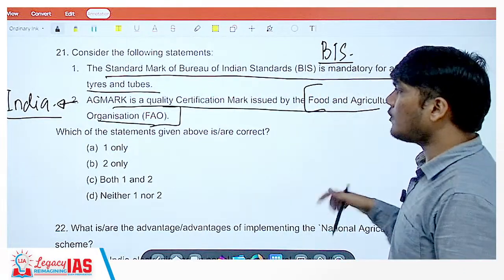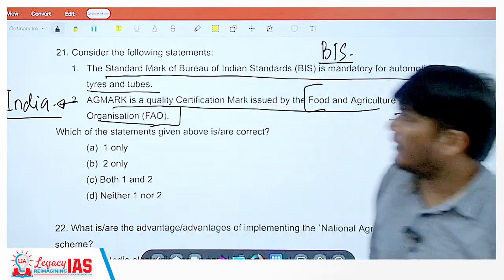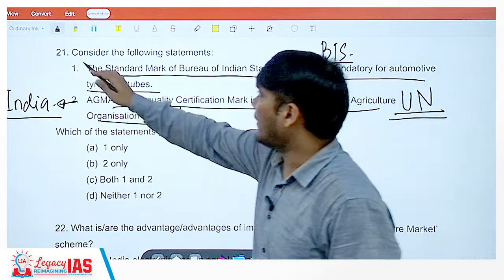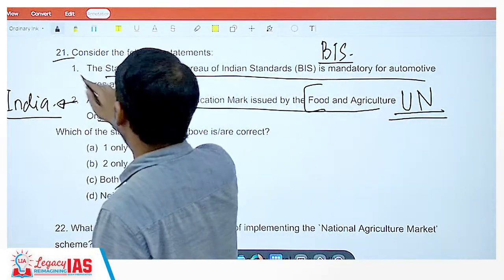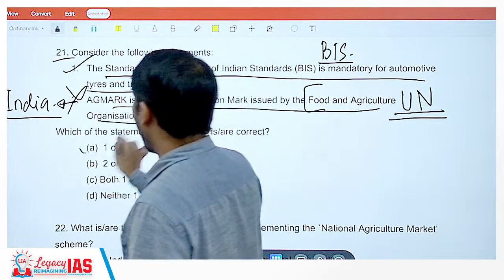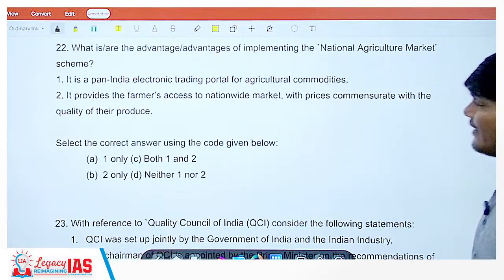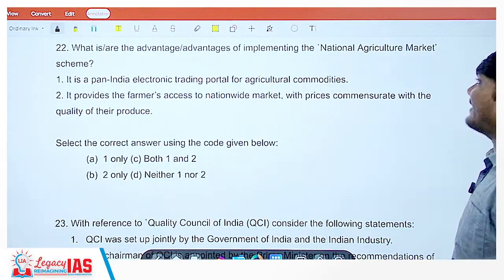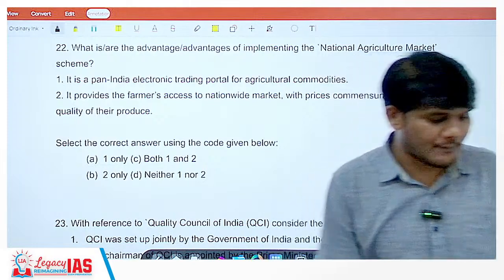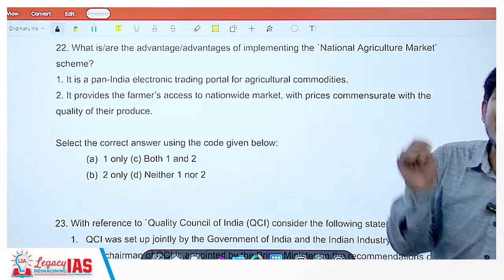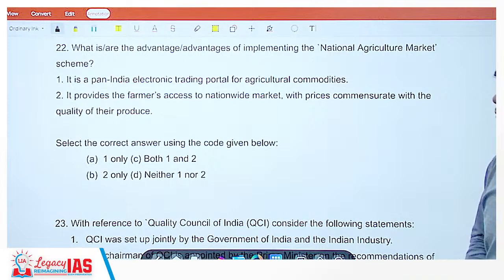Okay. So in 21, option A is correct. Statement 1 is correct. Statement 2 is wrong. So answer will be A, 1 only. Next, what are the advantages of implementing the National Agriculture Market Scheme? Quite a subjective question, very easy to answer. What are the advantages of implementing the National Agricultural Market Scheme? So what will be the right option over here?